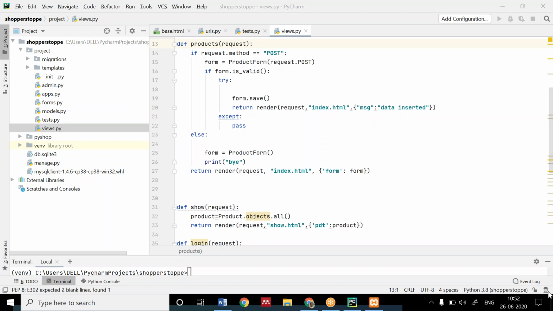Okay, in views, I'm creating a function for entering the data. Basically, I want the data to be inserted into the database. I will be explaining once you write the code. Once you write the code, I will explain it. Applications.